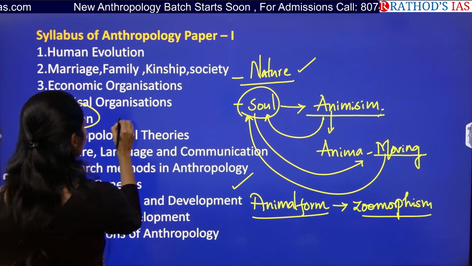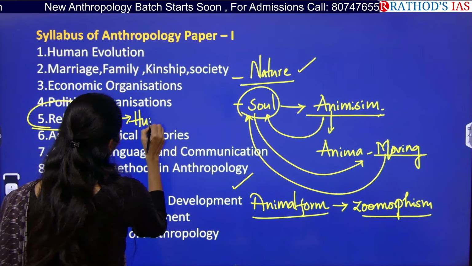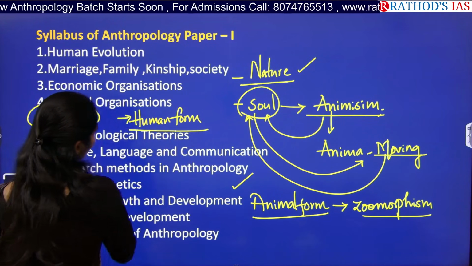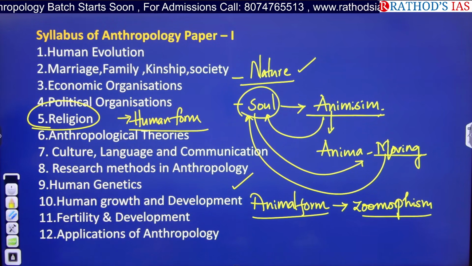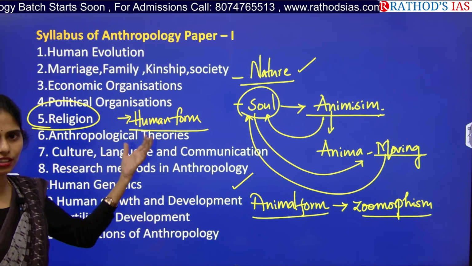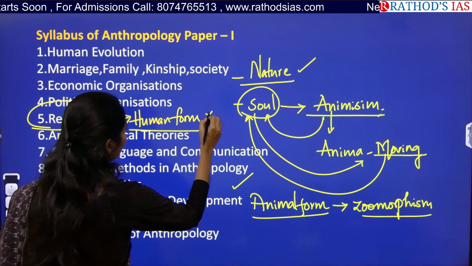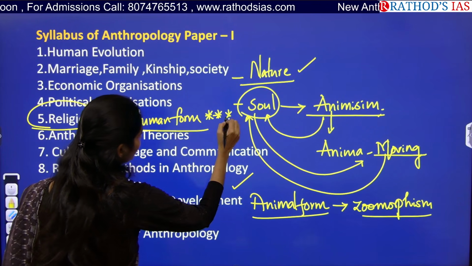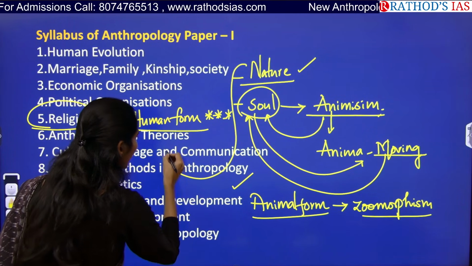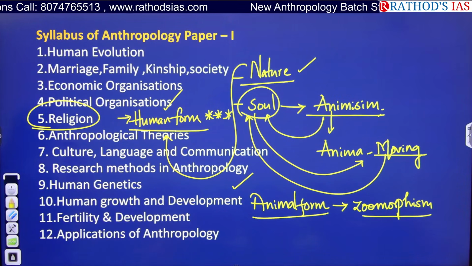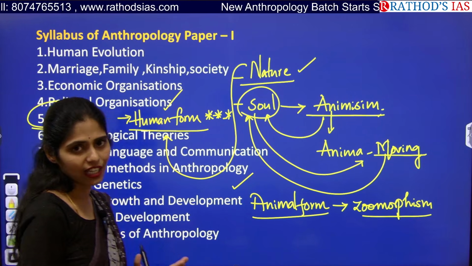And the next one here is we started worshipping God in human forms. Later on we started worshipping God in the form of human. That is a very, very important concept. So from nature we have evolved till worshipping of human forms. For example, we have different types of dashavatars.